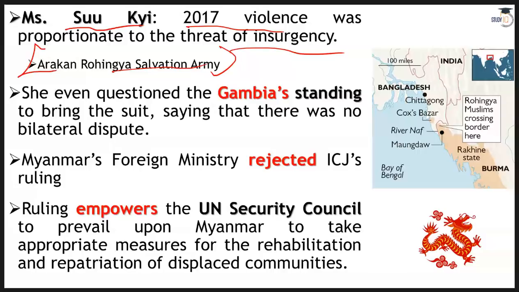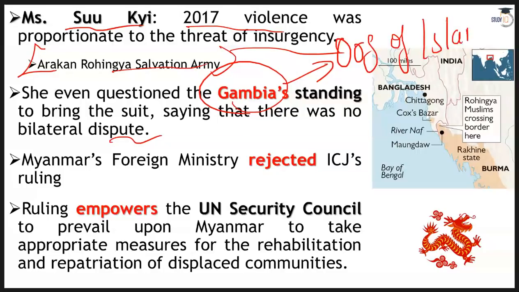She even questioned the Gambia's standing to bring the suit, saying that there was no bilateral dispute with Gambia. Gambia is a country of Africa, a Muslim country, and this country took a stand for Rohingya people against Myanmar, and Gambia is supported by the Organization of Islamic Cooperation. So she is not happy with Gambia as well.